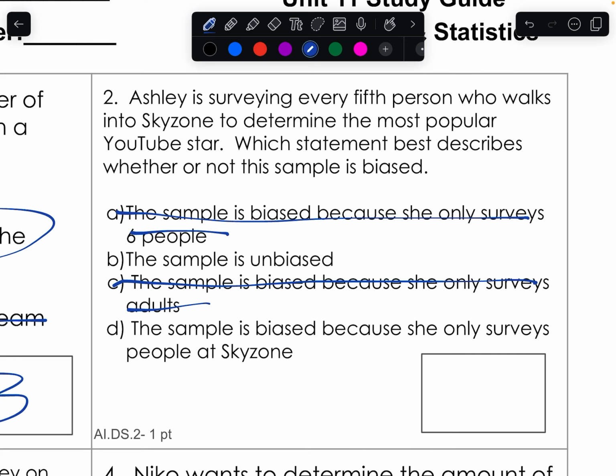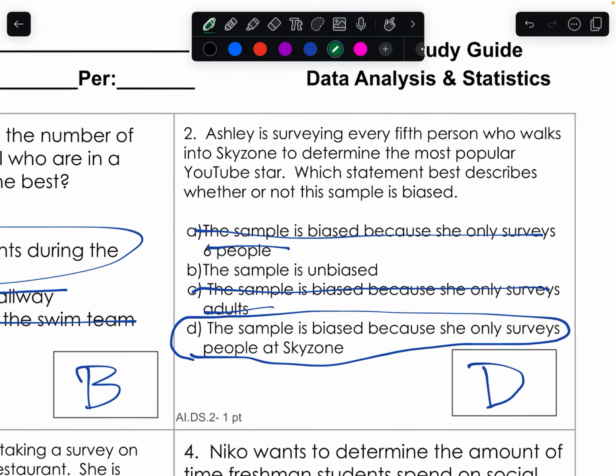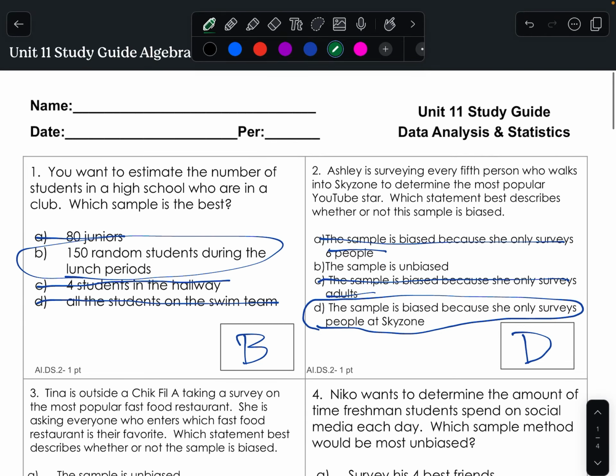Now this makes sense because interviewing people at Sky Zone, you've got to think about who's going to Sky Zone. People going to Sky Zone are usually little kids and teenagers, and that's not fair to just interview those people, because everybody watches YouTube. So the most popular YouTube star could be anyone, not just who kids and teenagers watch.